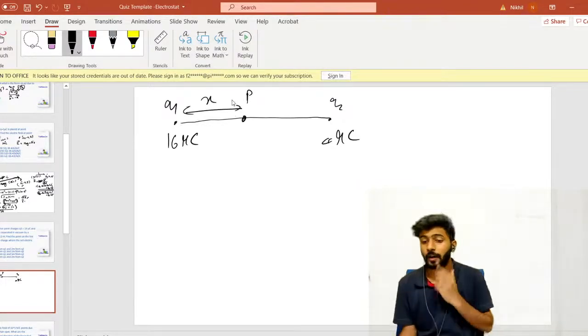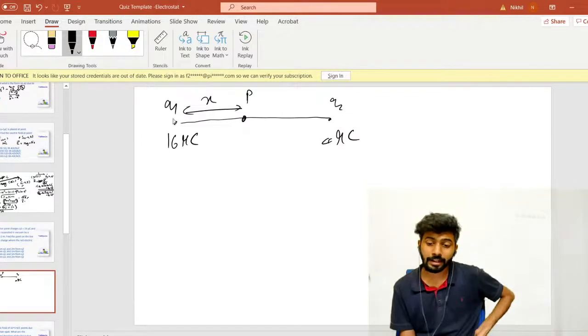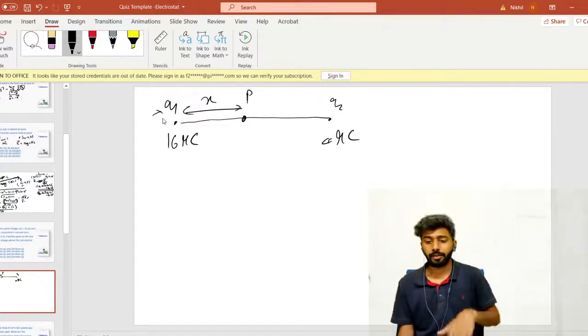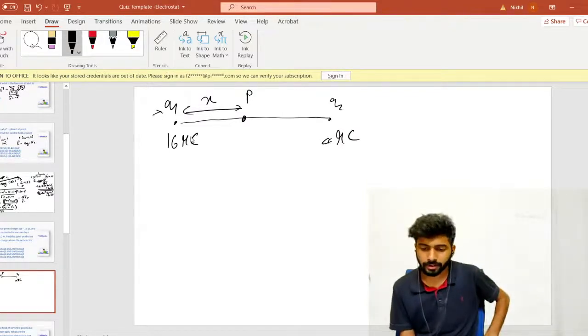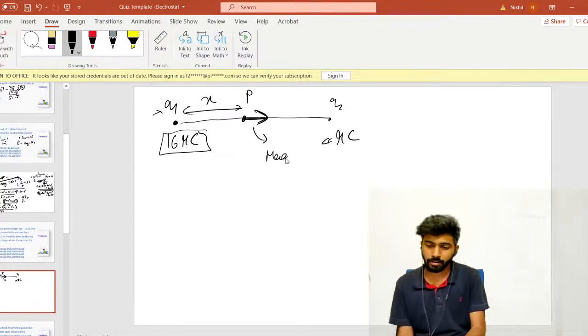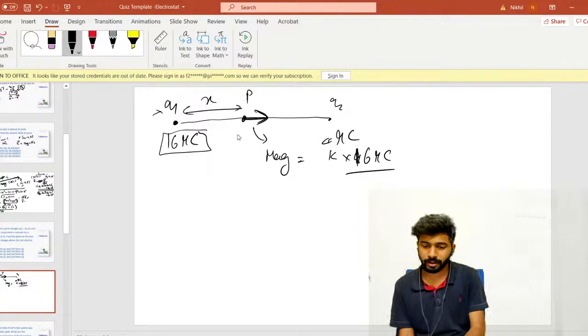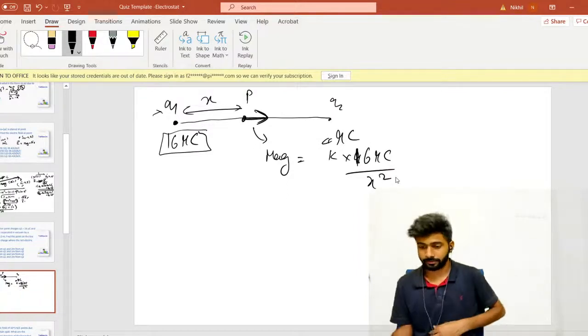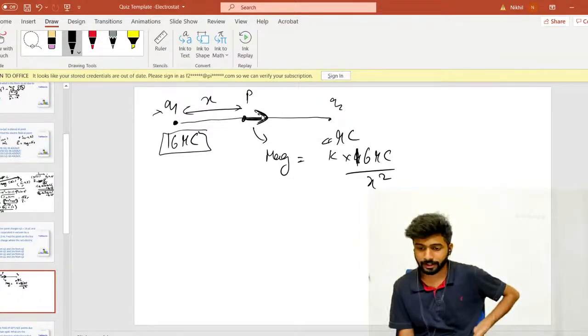Okay, so how do you get the electric field at P only due to Q1? If you want to get the electric field only due to Q1, first of all you have to know that if it's a positive charge, then electric field will point away from that, right? How will I get the magnitude of this? It's simply K into Q, which is 16 microcoulomb, divided by R square. R is x, so x square, right? This is the magnitude of this electric field.